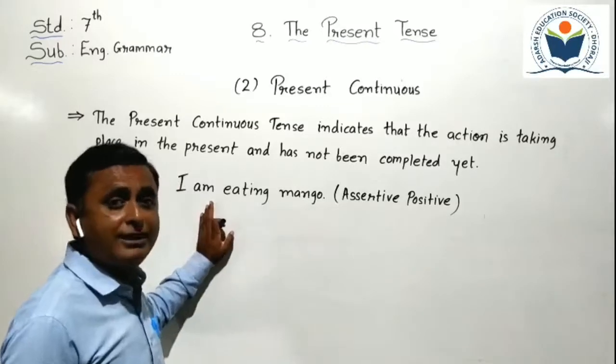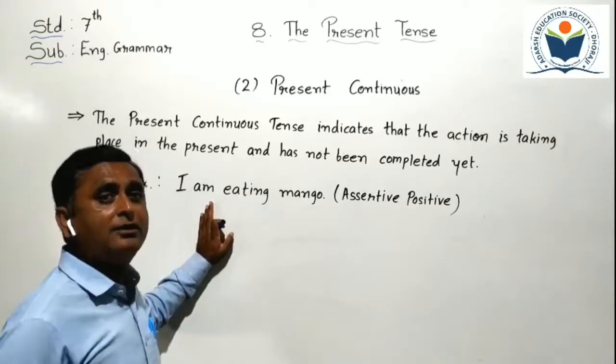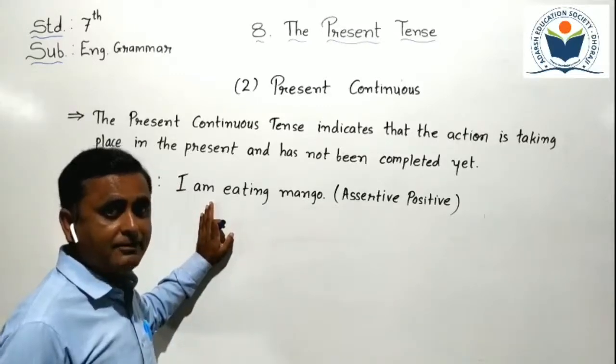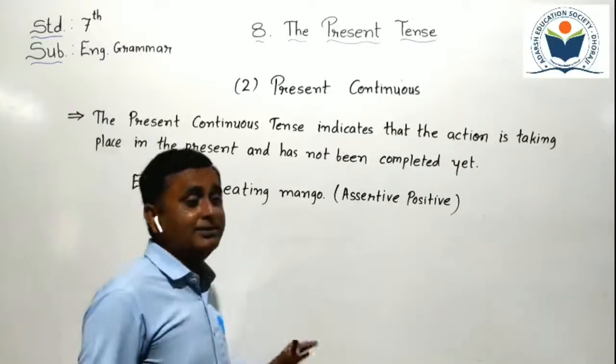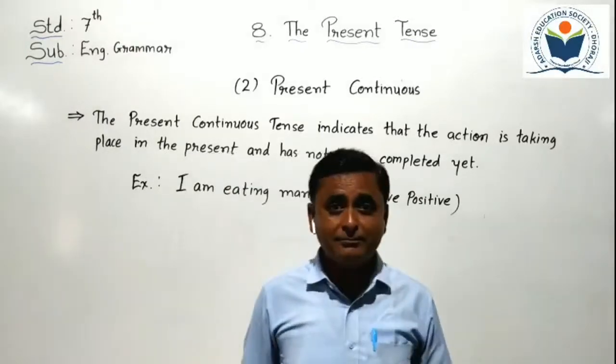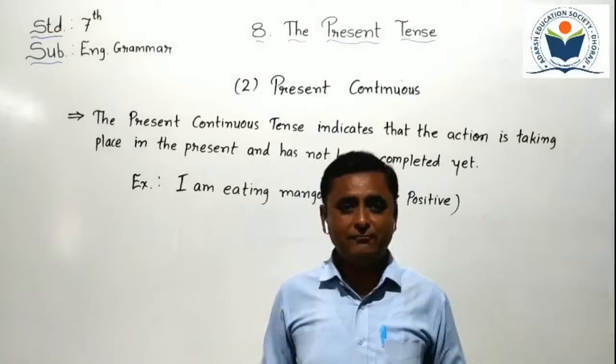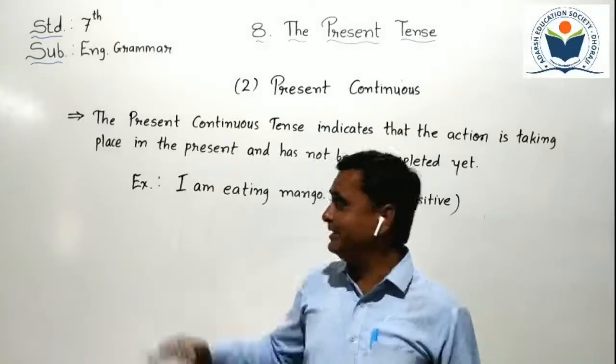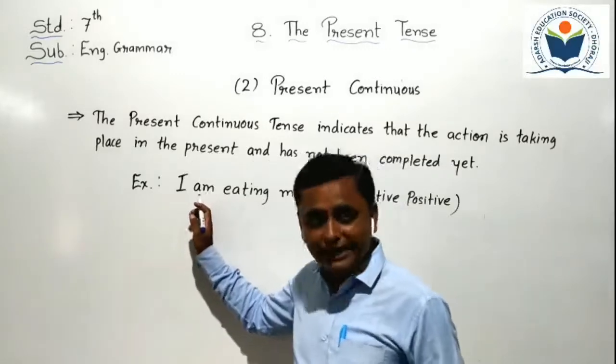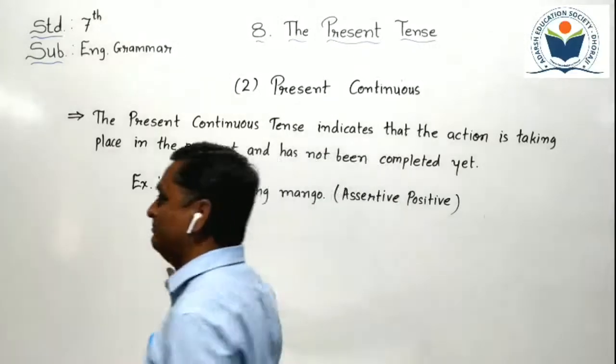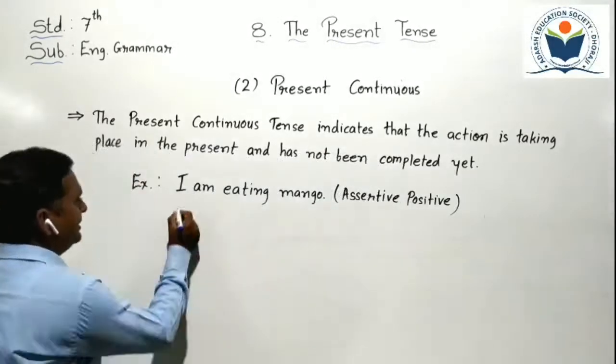So we don't require to import another helping verb here. In our simple present tense, we have to import do or does because there was no helping verb in our sentence. But here we have helping verb am. So with that am, we have to make a negative sentence like that.